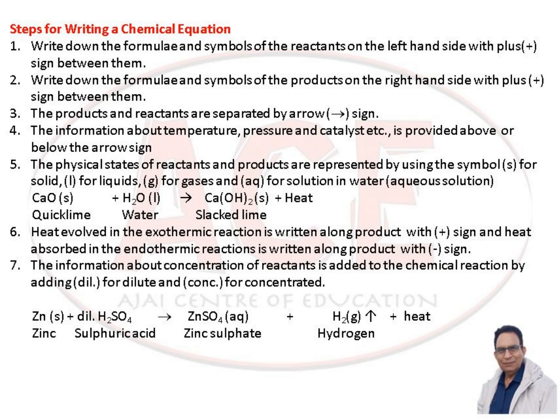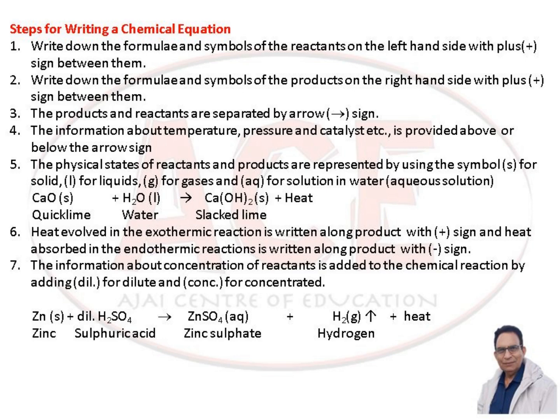The physical states of reactants and products are represented by using symbols: S for solid, L for liquids, G for gases and AQ for solution in water, that is aqueous solution. Example, CaO, that is quicklime, it is solid, so S is written along with it, plus water which is liquid and L is written with it. Followed by an arrow sign, we are getting Ca(OH)2, slaked lime which is solid, and heat is produced. So here we have to specify the state of each reactant and each product.